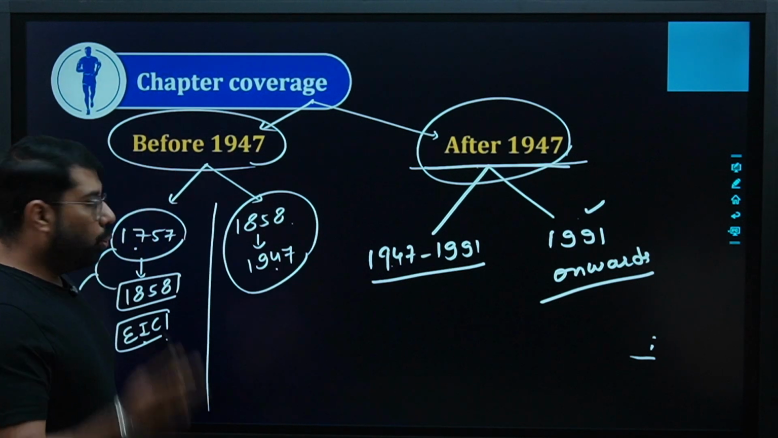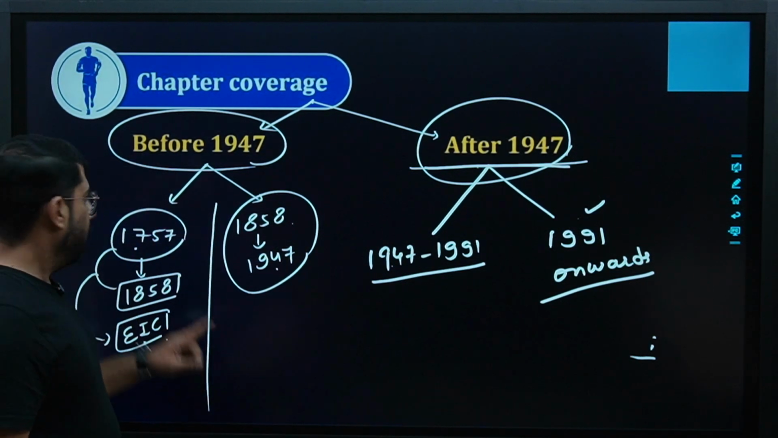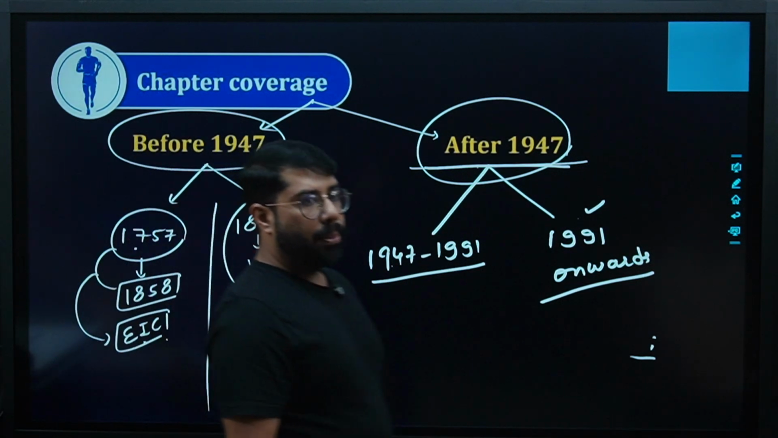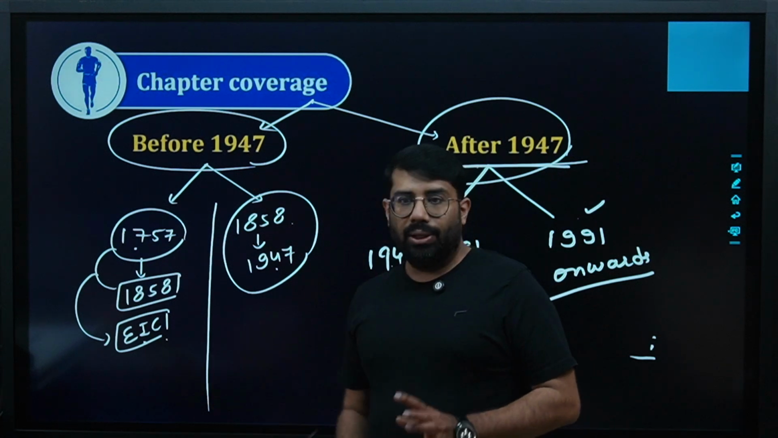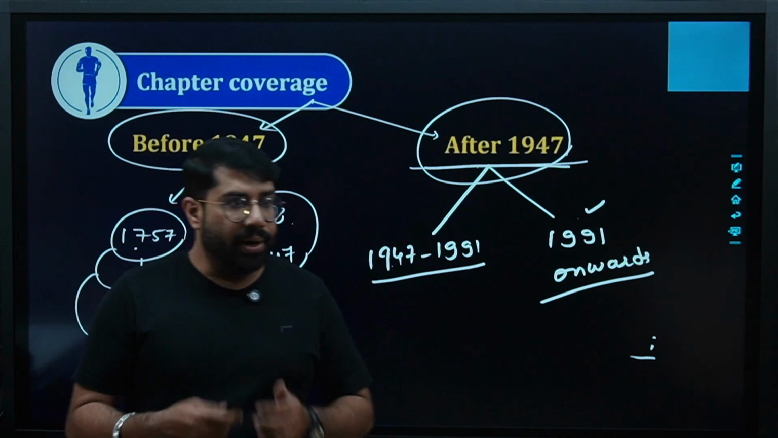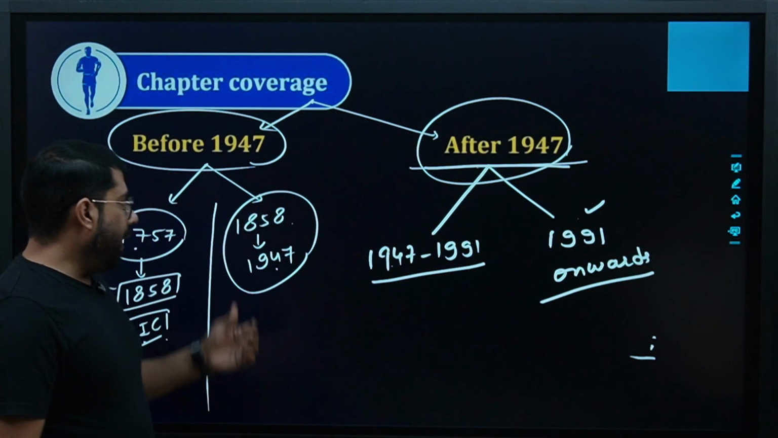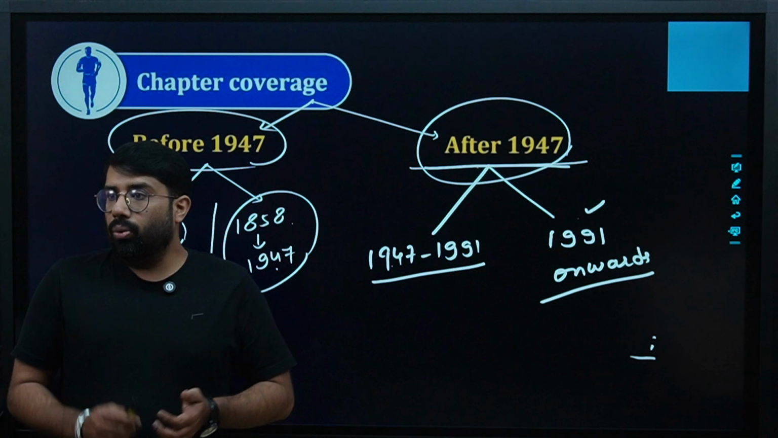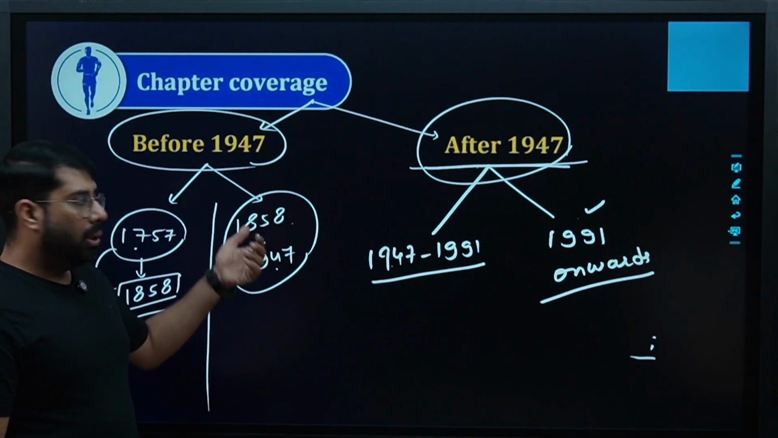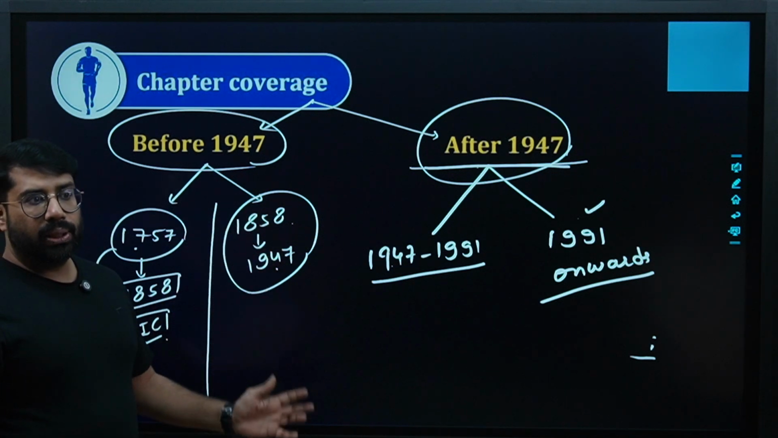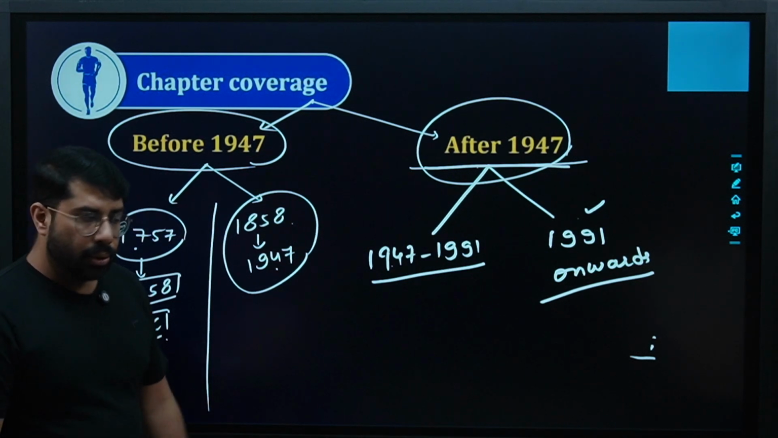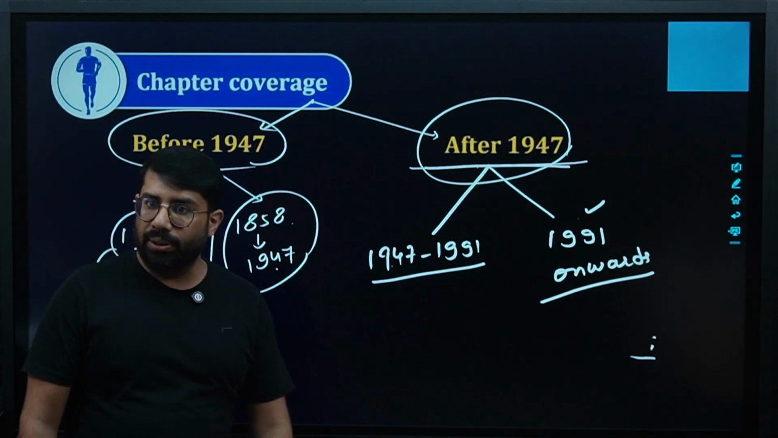Before 47, two parts are very important: 1757 to 1858. What happened from 1757 to 1858? All of you know, the East India Company, EIC, came to India. The Britishers came to India as traders. They started trading in India. Are we clear? And 1858 was the year where they formed their own government in India. So officially, from 1858 to 1947, Britishers were there in India as a ruling government. Are we clear? On 15th August 47, we got independence.